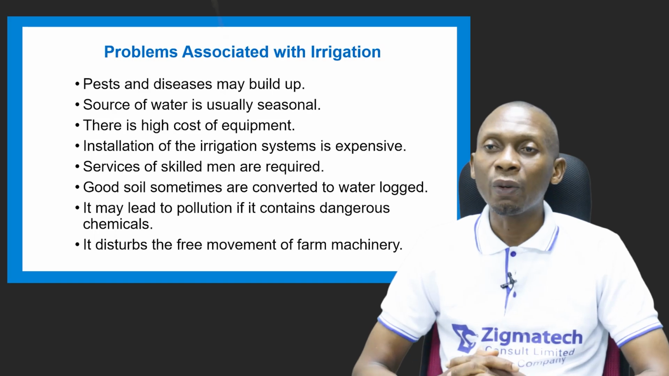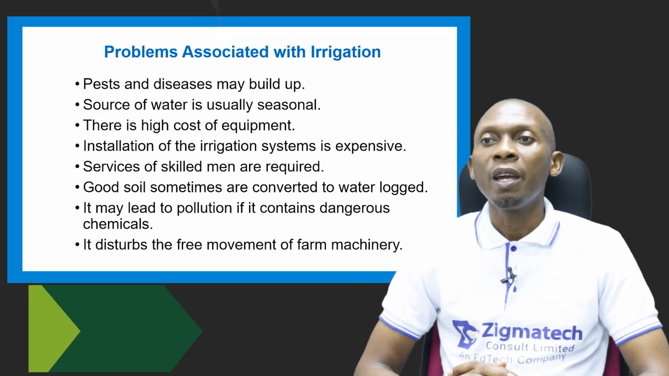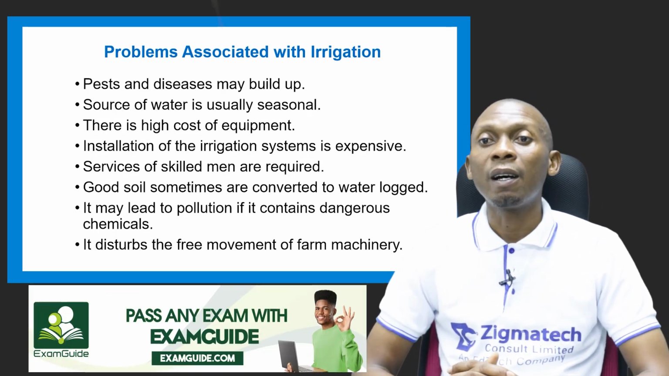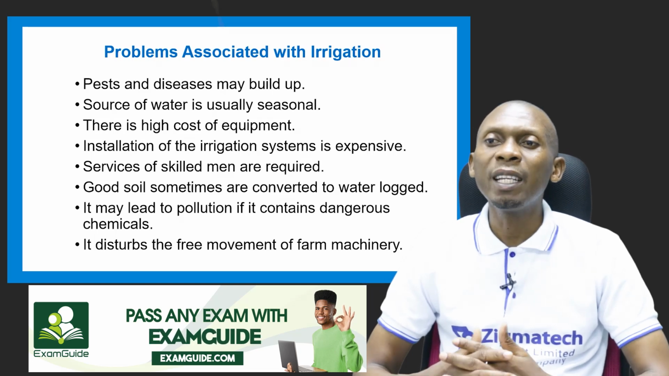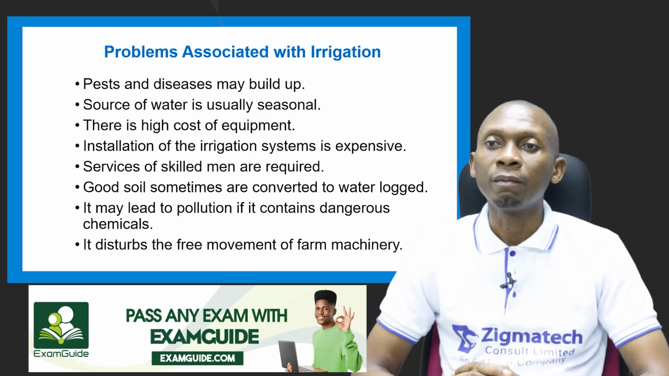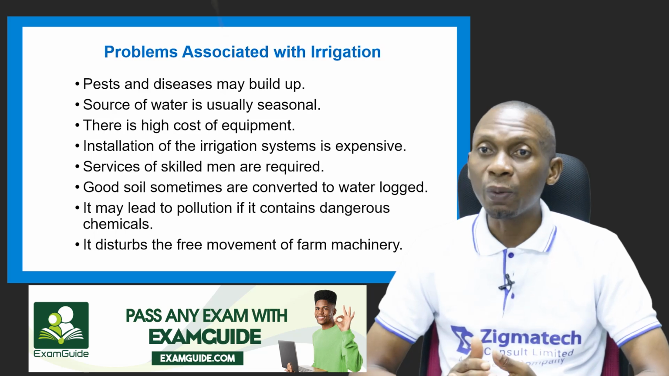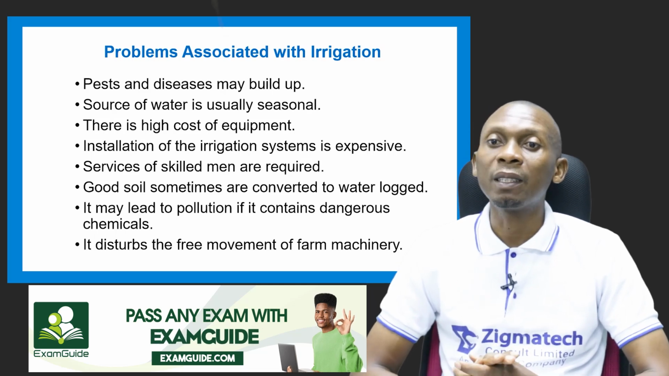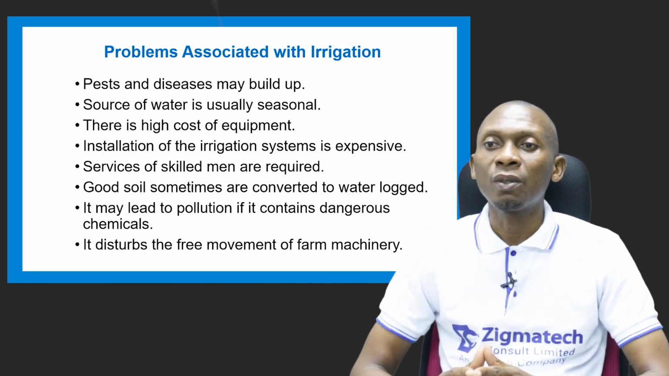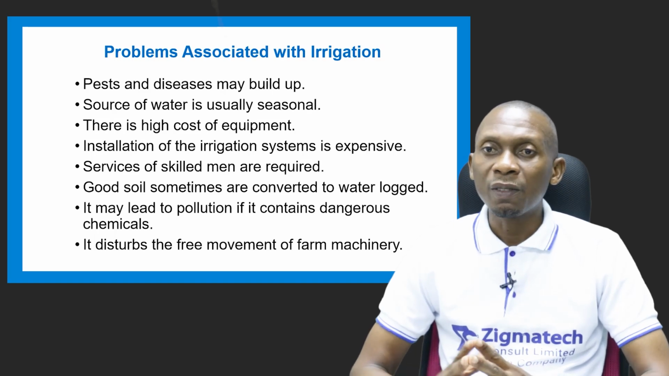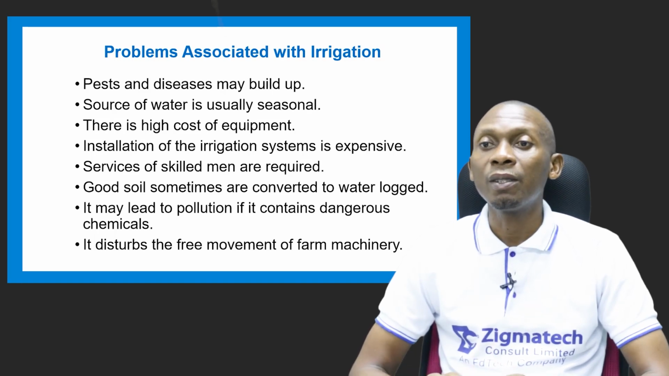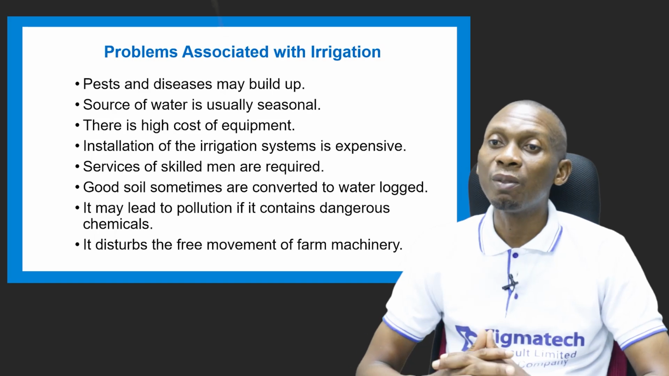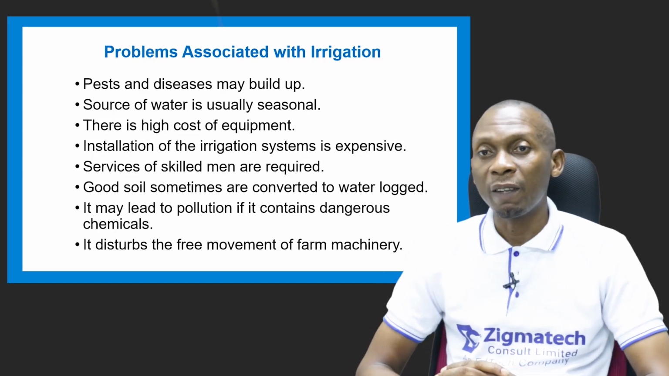Then there's a high cost of equipment. Establishing these irrigation facilities or equipment is expensive. Installation is also expensive. The purchase of the equipment is expensive, installing it is expensive, and maintaining it, that's in terms of servicing this equipment, also requires skilled men, which may not be available.